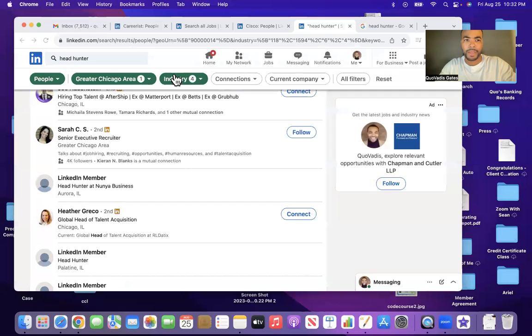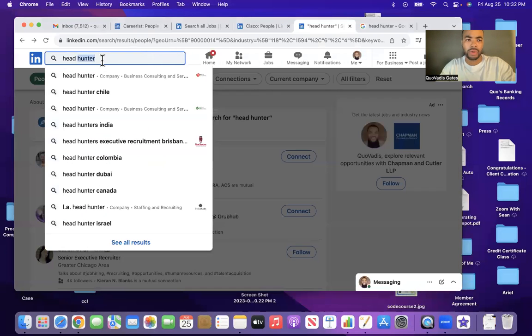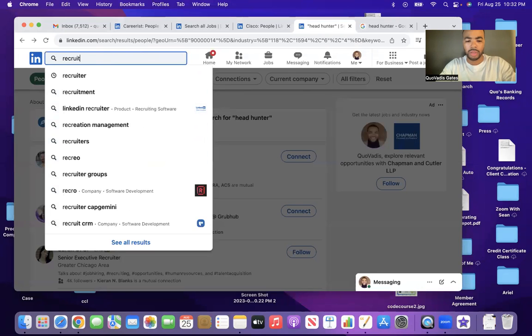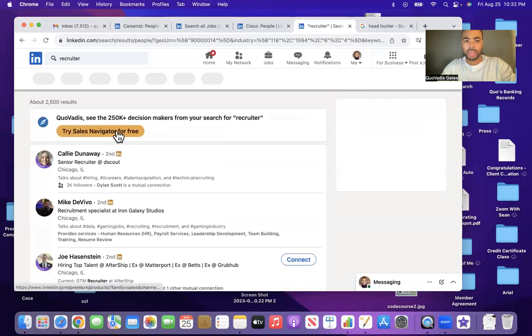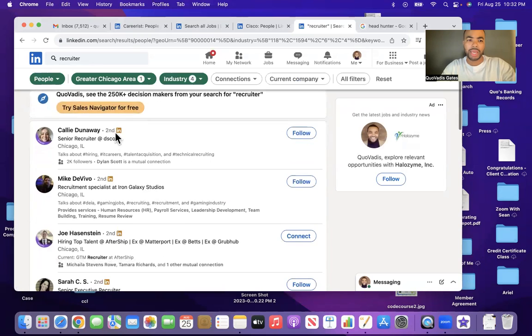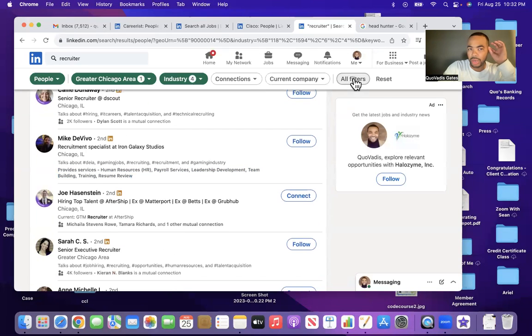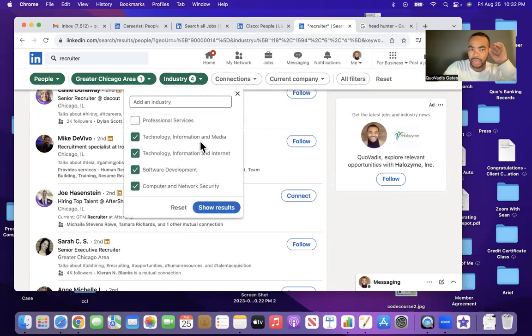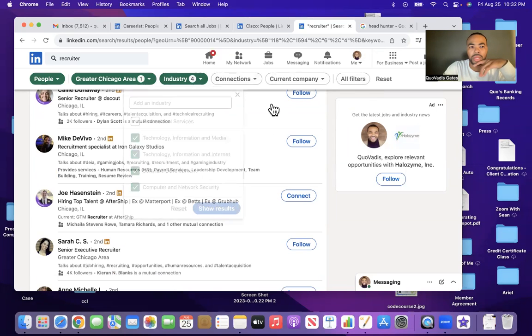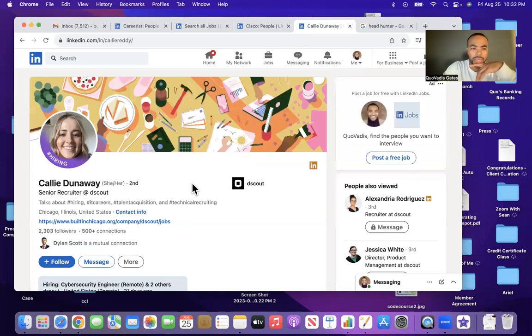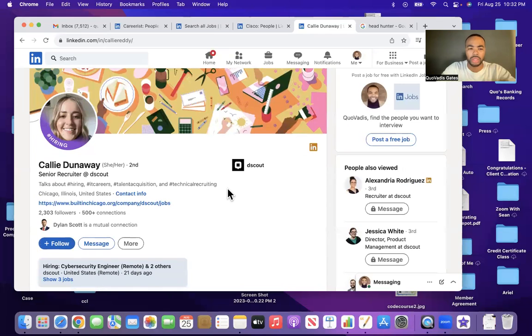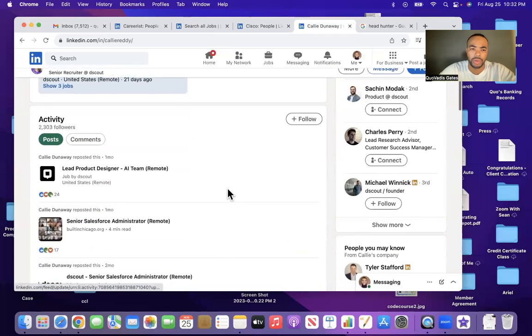And let's go here and just put in recruiter and boom. So we get a lot of recruiters. And then we can go here and filter it. We filtered it by the industries I've already put in. And let's just send some messages off to recruiters. So she's specifically a recruiter.